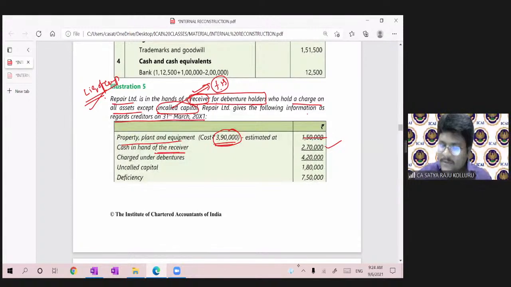Charged under debentures. Sir, 1,50,000 plus 2,70,000, he got 4,20,000. Not required, this doesn't come in the balance sheet. After adding these two figures, he is getting 4,20,000. How he is getting it is a different issue, but it doesn't come in the balance sheet. Uncalled capital never came in the balance sheet. Deficiency? Sir, I don't know about the deficiency at all. Deficiency also doesn't come. Just leave it.